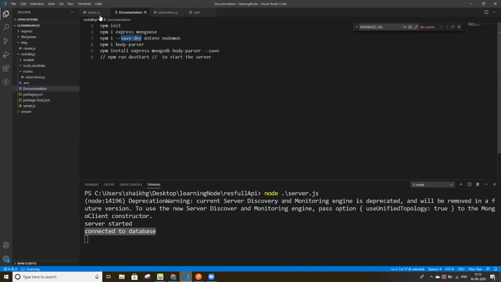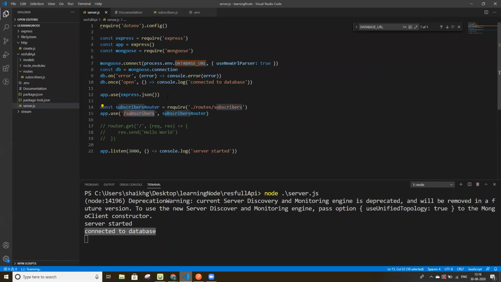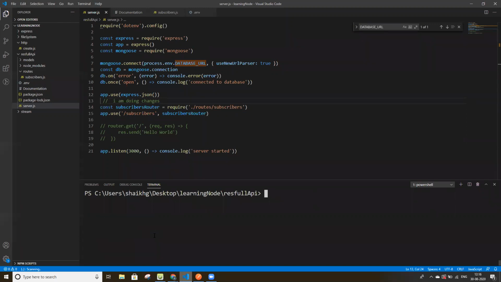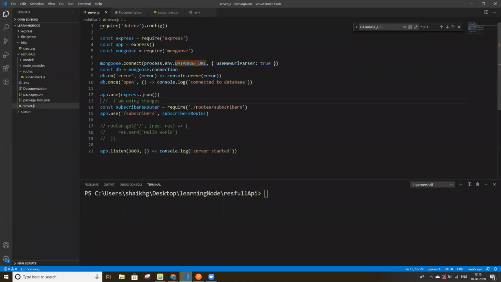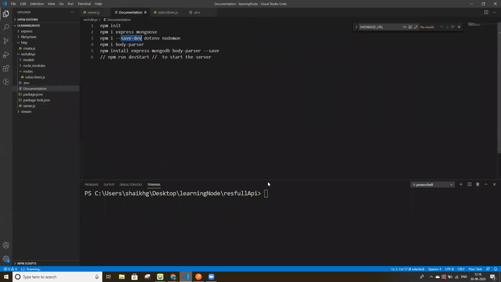We also have nodemon here. If I'm doing any changes here, it is not reflecting now, but when I run this file with the help of nodemon, it will automatically reflect.